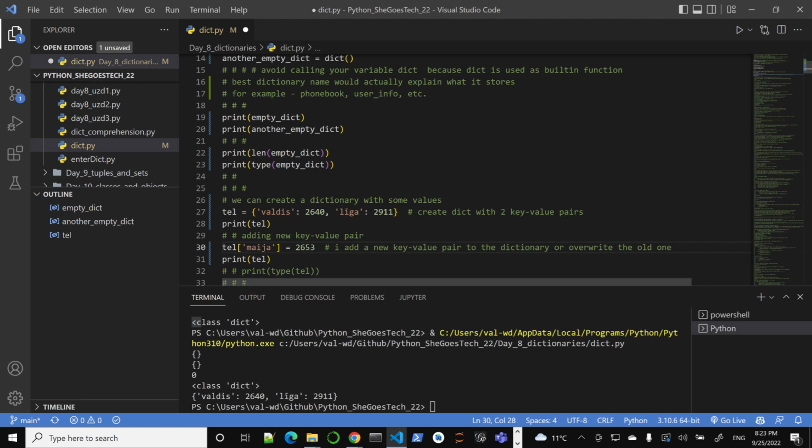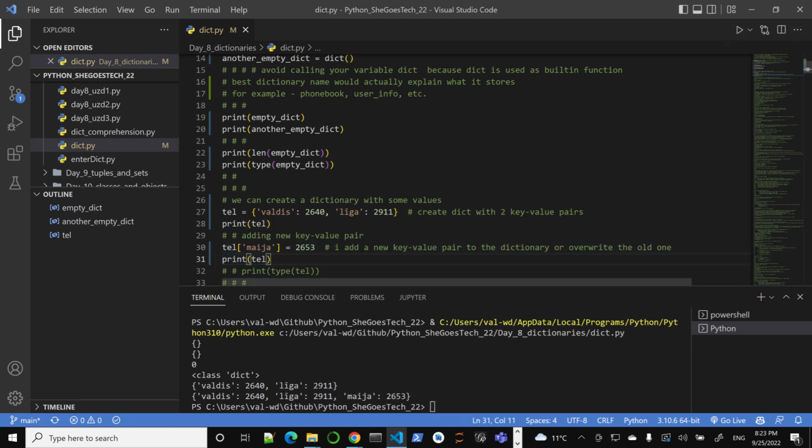By the way, if this was already an existing key value pair, then Maya would get a new phone number. In this case she doesn't have one, so we'll have a new addition to our dictionary. So Valdis, Līga, Maya. Notice how I'm using a Latvian long E. That's, of course, just any string will do. That's allowed, no problem whatsoever.